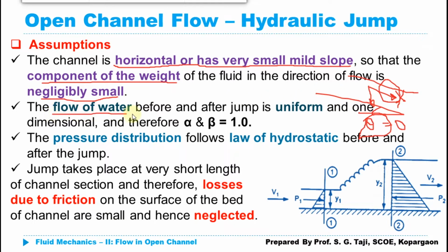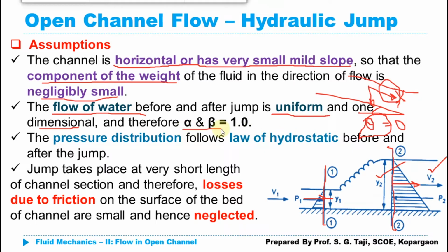The next assumption: flow of water before and after the jump is uniform and one dimensional. If this is my channel in which the hydraulic jump is taking place, and I consider two sections, one before the jump and another after the jump, then the flow of water at those two sections is uniform flow. So what does it mean? In that case, the velocity and depth of flow remain the same at each section.